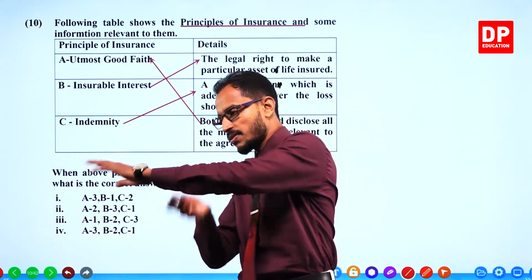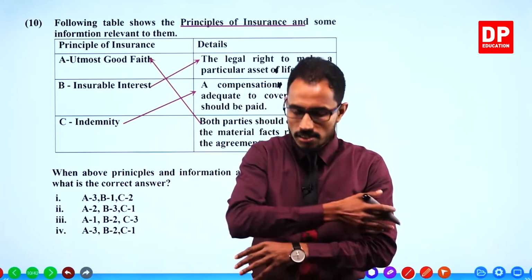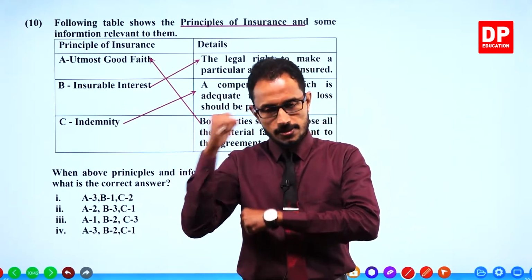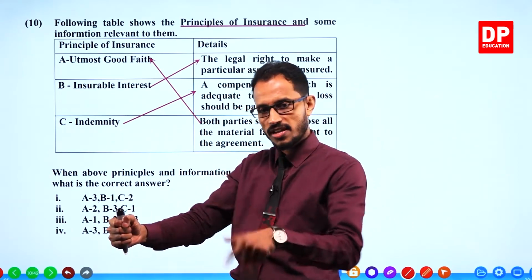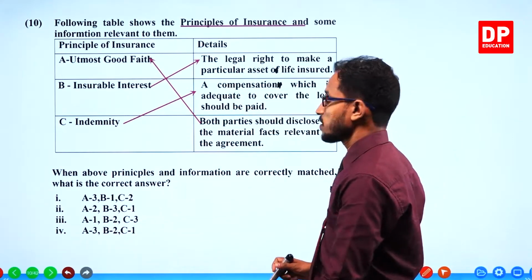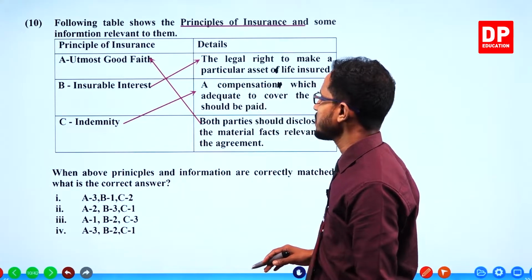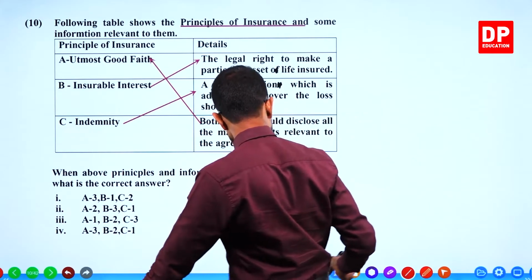Let's say a car accident, just to remake the car back to the original condition only, not to improve anything of that car. That is indemnity. All right, so let's put the numbers now.